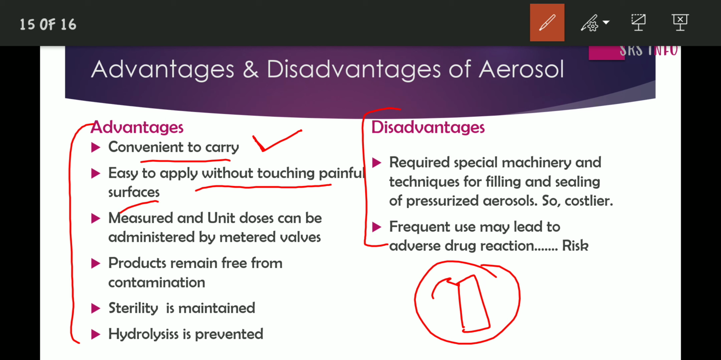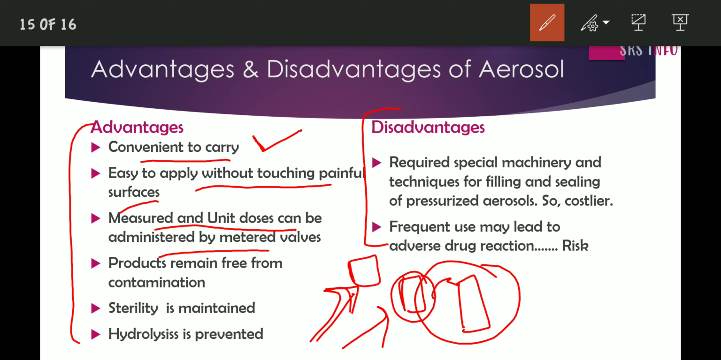I have already explained in the previous slide that if there is a wound, just apply the spray. And if there is any inflammation, if it is very painful, nothing to worry, just apply the spray. There is no need to touch the surface. And measured and unit doses can be administered by metered valves. I have explained in the cases of potent drugs, and even in very simple drugs also, metered valves are attached so that only the measured required dose is released, and the products remain free from contamination.